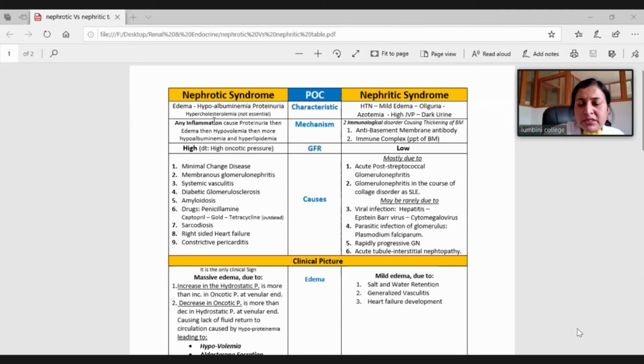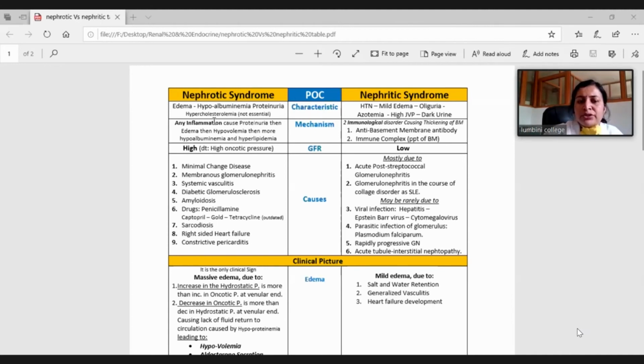You can check Robbins; there are tables and charts. Similarly, in nephrotic syndrome a different set of diseases is included. The prototype is minimal change disease, then membranous glomerulonephritis, systemic vasculitis, focal segmental glomerulosclerosis, diabetic glomerulosclerosis, amyloidosis, some drug-induced glomerulopathies, sarcoidosis, and renal impairment following heart failure or pericarditis.